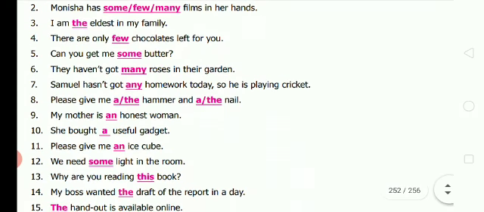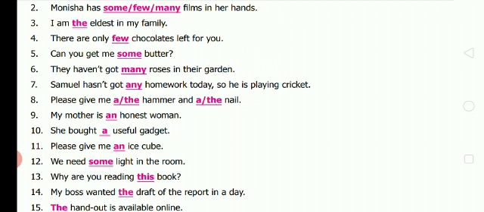Third one, I am the eldest in the family. Fourth one, there are only few chocolates left for you. Fifth one, can you get me some butter? Sixth one, they haven't got many roses in their garden. Seventh one, Samuel hasn't got any homework today, so he is playing cricket. Eighth one, please give me a hammer or the hammer and or the nail.